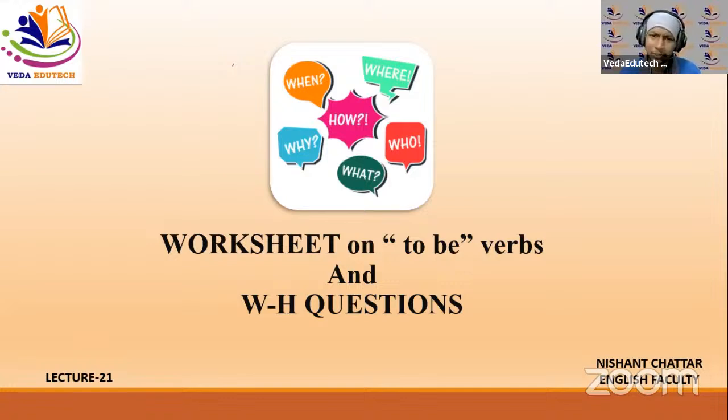Okay, last class में हमने to be verbs के बारे में discuss किया था. We discussed different words with to be verbs. ठीक है, उसमें हमने positive sentence के बारे में बात किया था. We talked about the negative ones and the interrogative ones. Right, it is very simple. You can just go back and watch the other video before. In that way you'll be able to understand to be verb कैसे use किया जाता है. बहुत आसान है. You just need to remember that small chart what I have, and according to that you can frame different sentences. Right, let's move forward then.